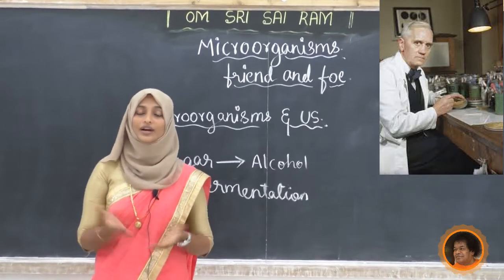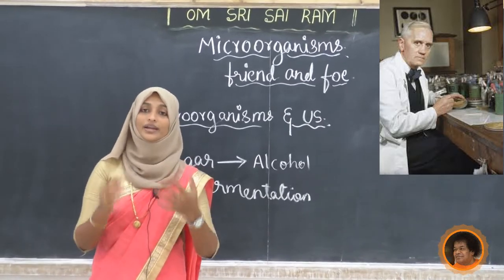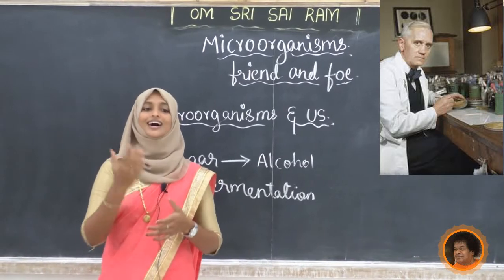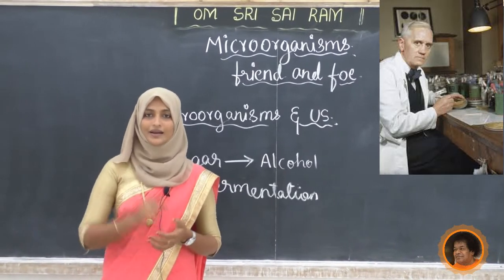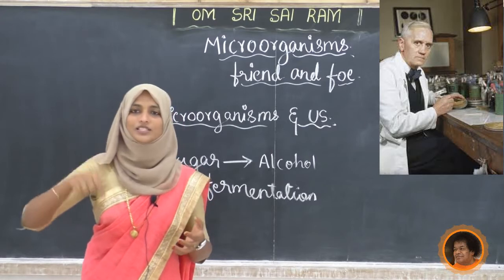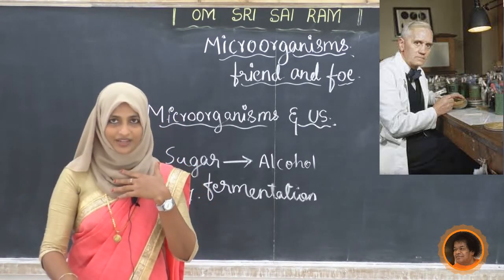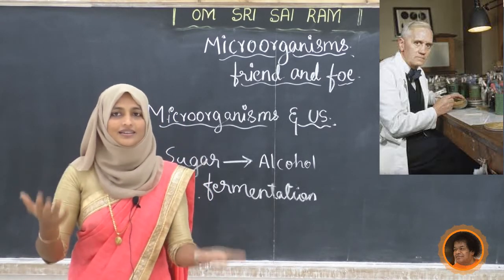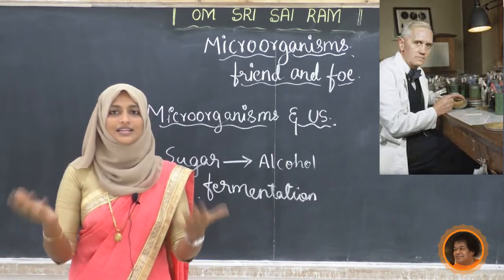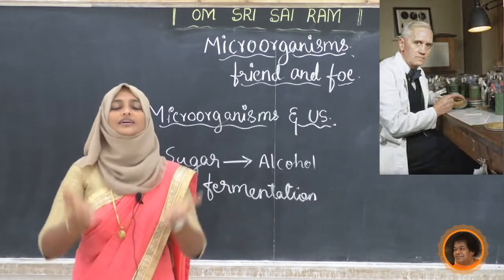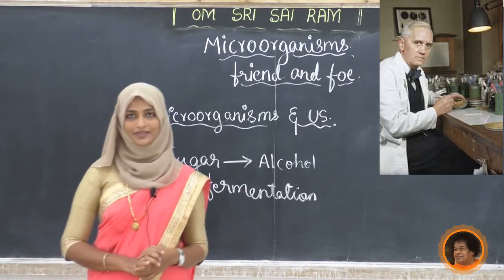Finally he discovered the answer to that question. He came to know that these spores were releasing something, and because of that, the bacteria were dying.